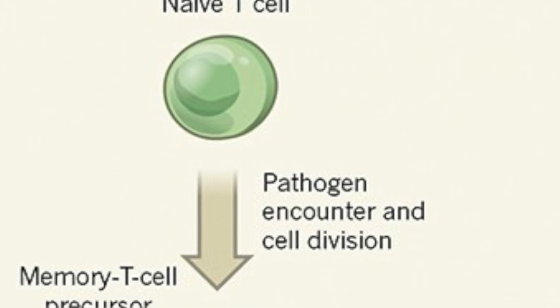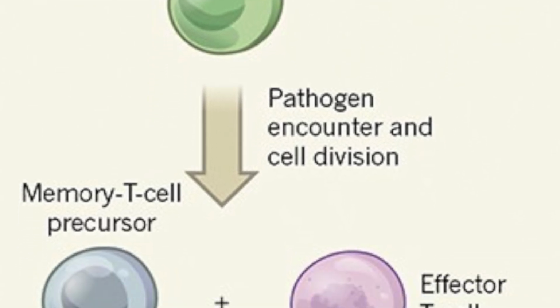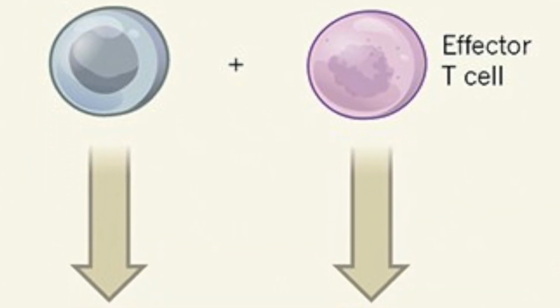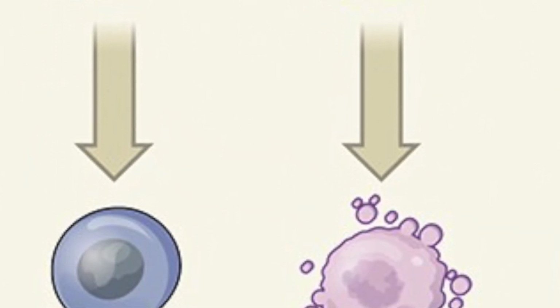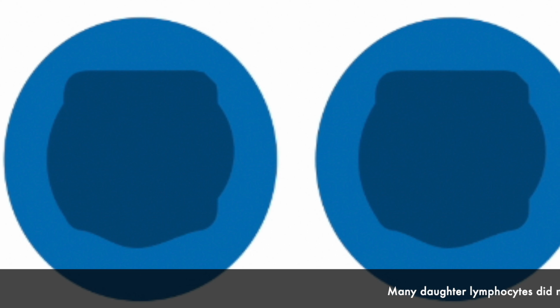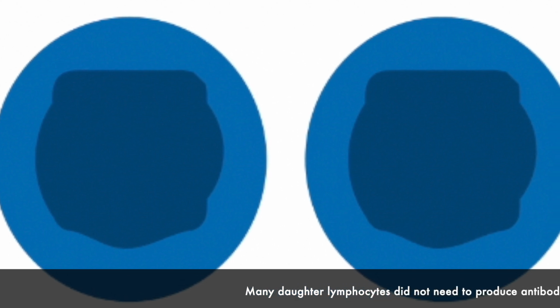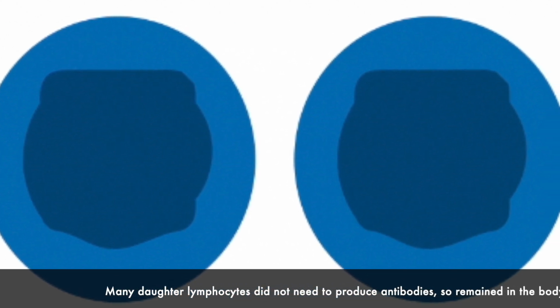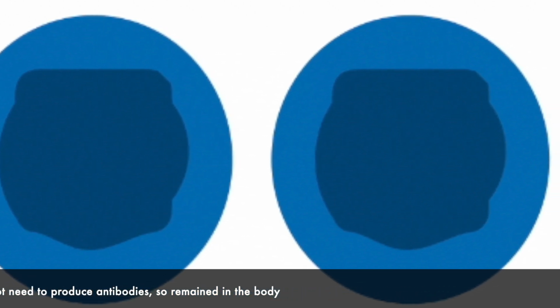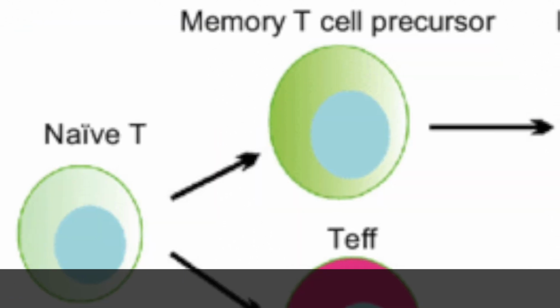Memory cells are those long-lived cells produced by the division of lymphocytes that have contacted their antigen. They are able to respond quickly to any further contact with the same antigen. Since the lymphocyte made copies of itself in the first infection, all the copies did not have to produce antibodies because even before that the pathogen had been destroyed. These lymphocytes remain in the blood for a very long time.